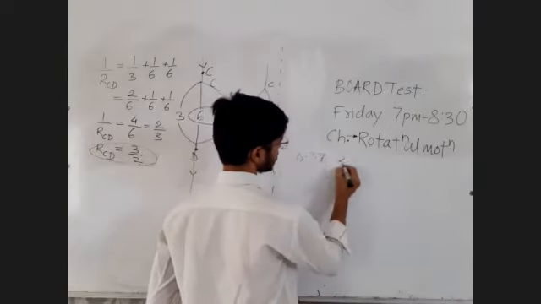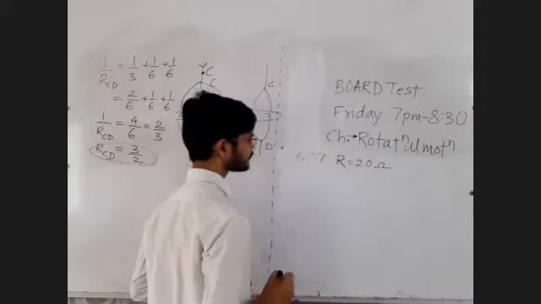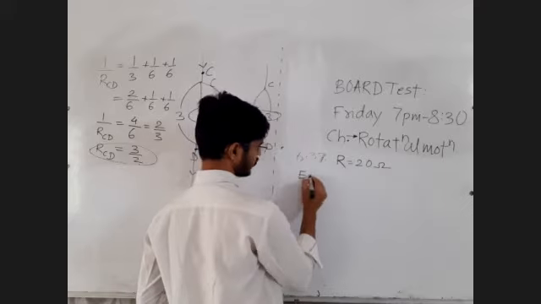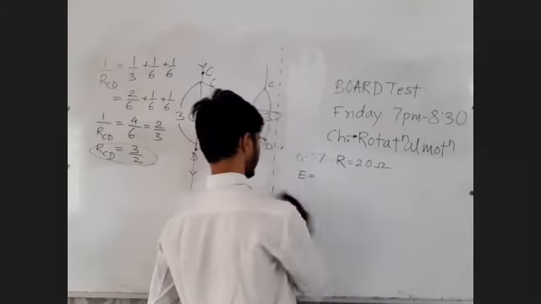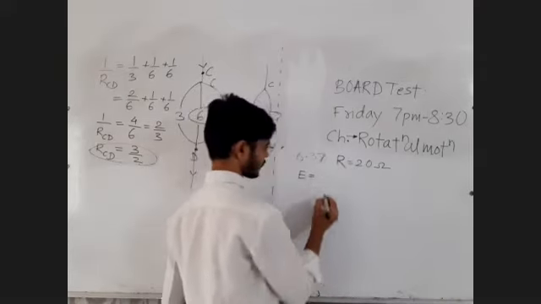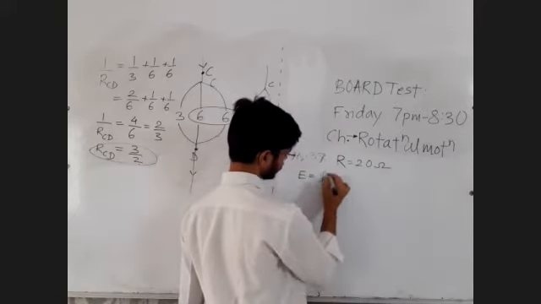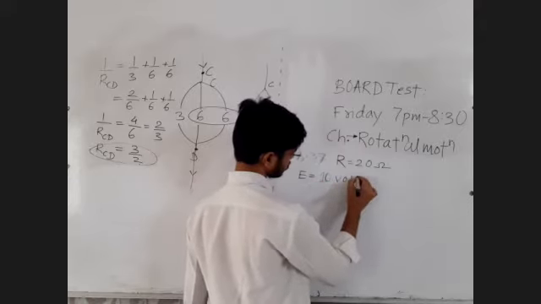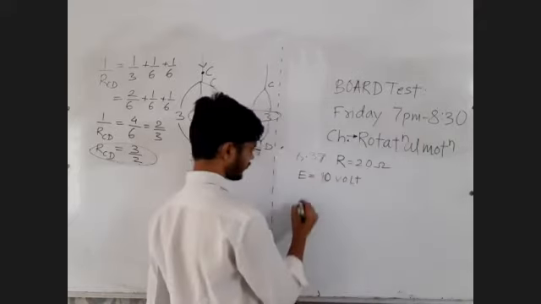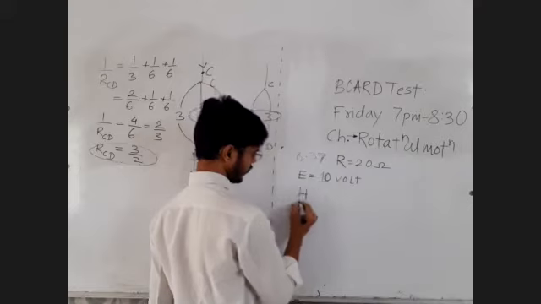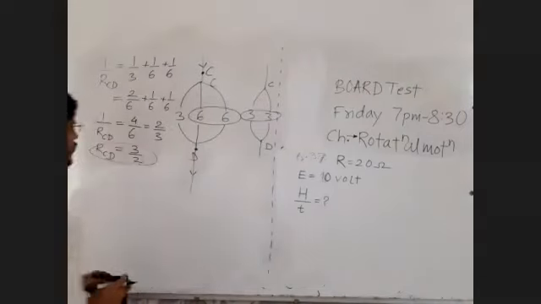In the question, all the resistances are of 20 ohm. EMF of the battery, you can call it as E. Of course, ultimately it is difference in the potential. It is equal to 10 volt. Find out rate of Joule heating. Heat produced per unit time is equal to question mark.